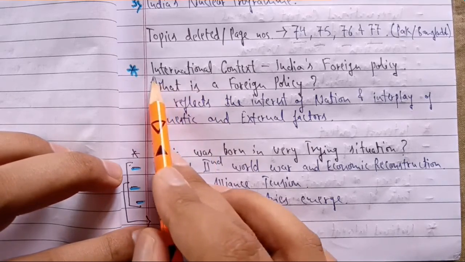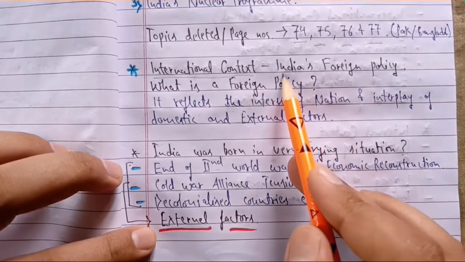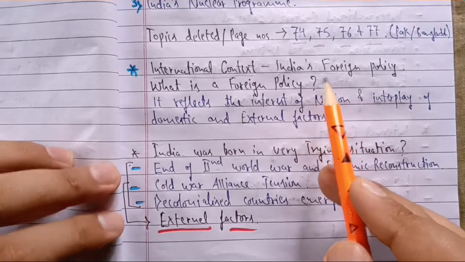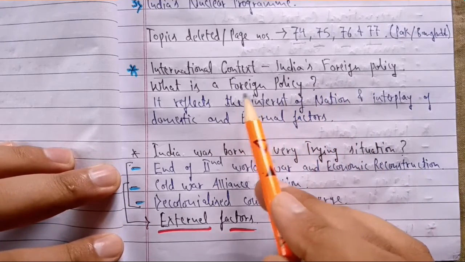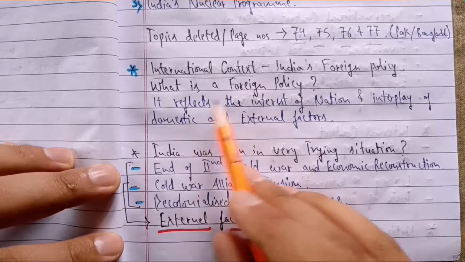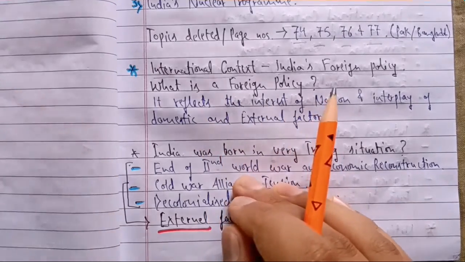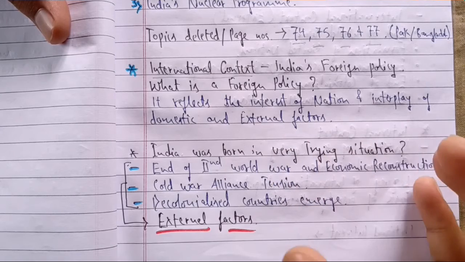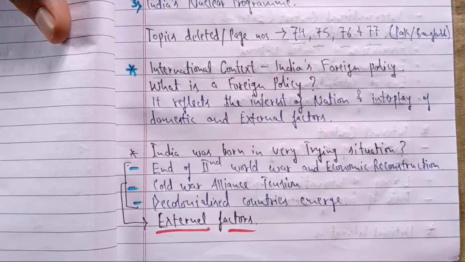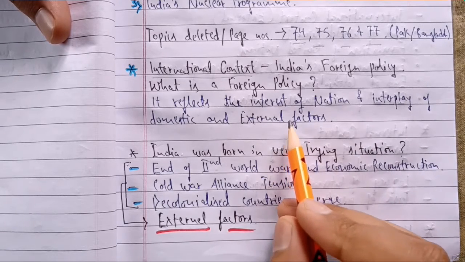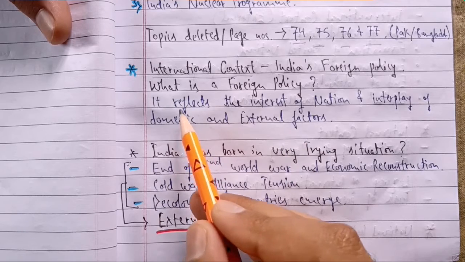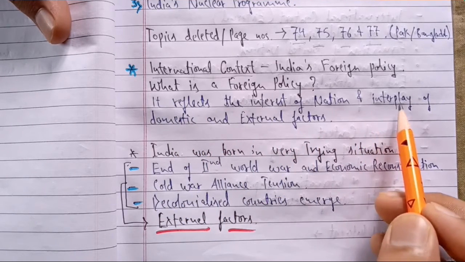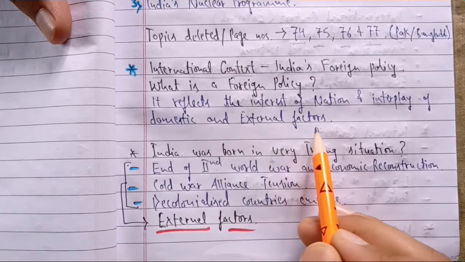Before we understand the international context or the domestic context of India's foreign policy, let's see the basic and important definition of what a foreign policy is. This is a small definition, but if we look at its meaning, it has a broad meaning, and you have to be very attentive to understand this concept. It reflects the interest of the nation and the interplay of domestic and international factors.